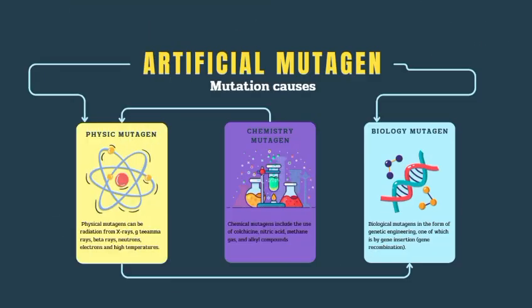The next slide is artificial mutagen. Mutation causes. Human-made mutagens include physical mutagens, chemical mutagens, and biological mutagens. The physical ones are X-rays, gamma rays, radiation, and high heat. The chemical ones are colchicine, nitric acid, and alkyl compounds. And the biological is gene engineering, inserting foreign genes.